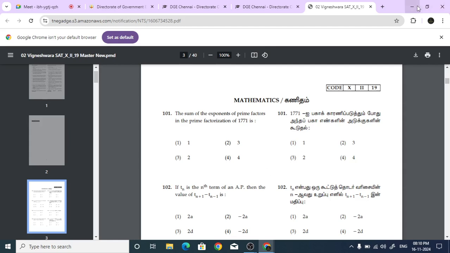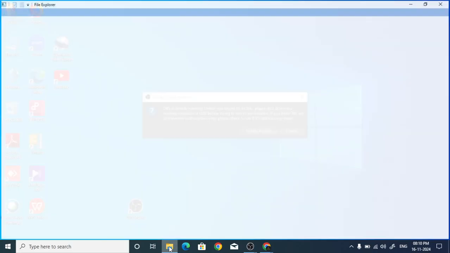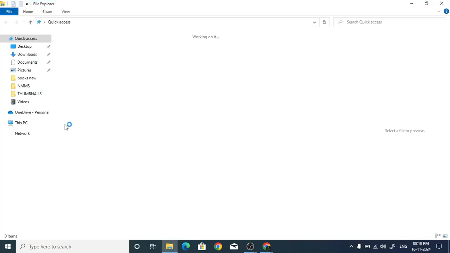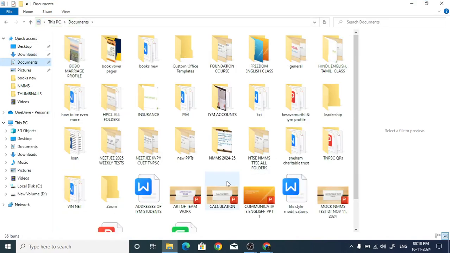21. Is 21 a prime number? No, sir, it's not a prime number. Then what is the next prime number? 23. Then 29. Very good. Then 31.